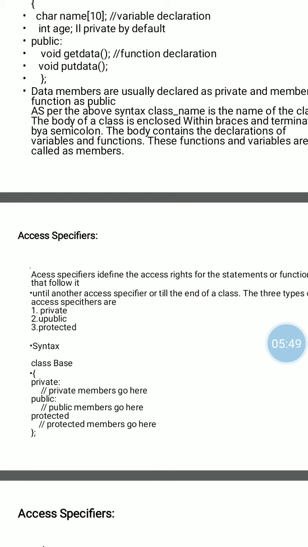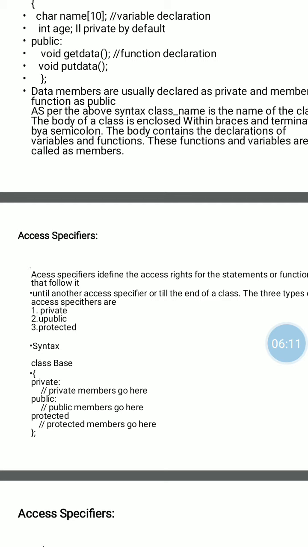Next, access specifiers, that is private, public and protected, specify the access rights for a particular data member and member function, meaning where we can access that data member and member function.